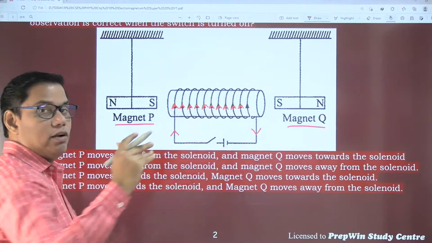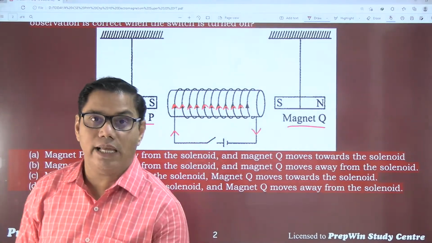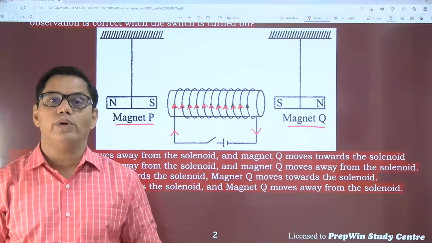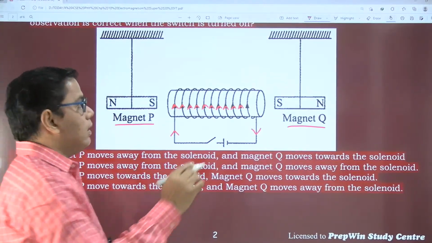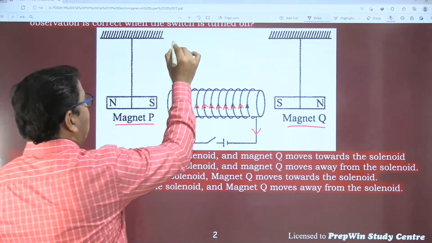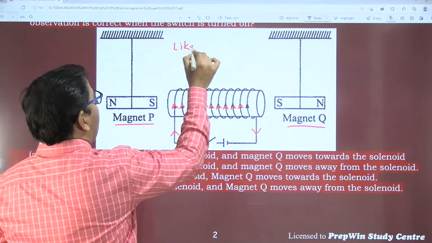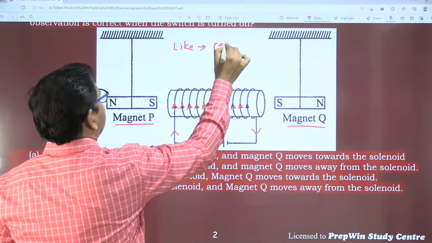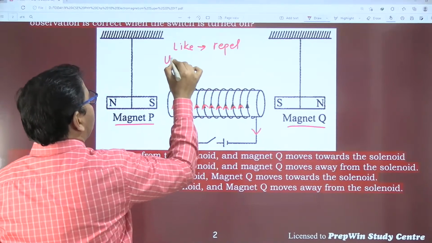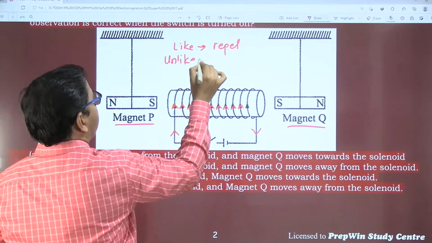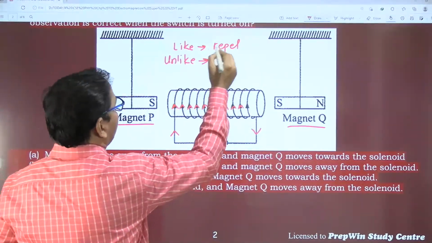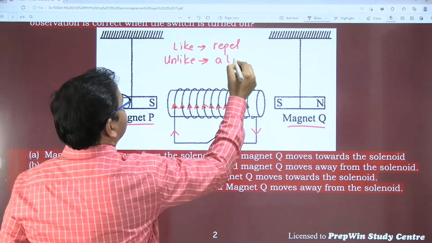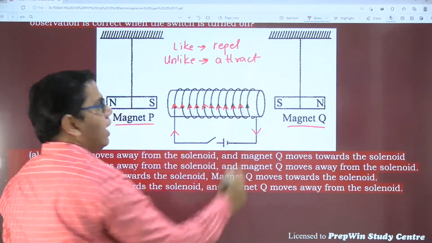Now how will the magnets move? Now, careful attention. This is the part where students go wrong. We all know that like poles repel each other, and unlike poles attract each other. Am I right? Do you know this? Please type S in the comment box if you know this.